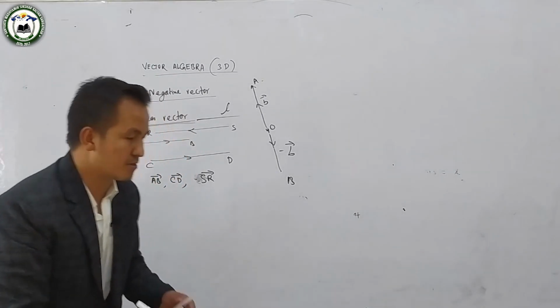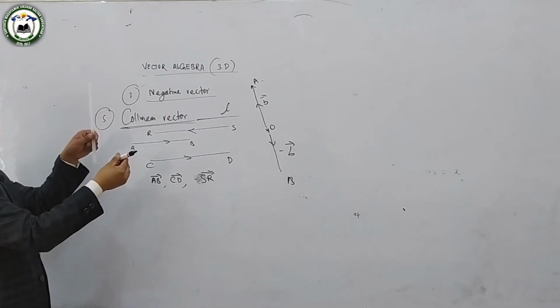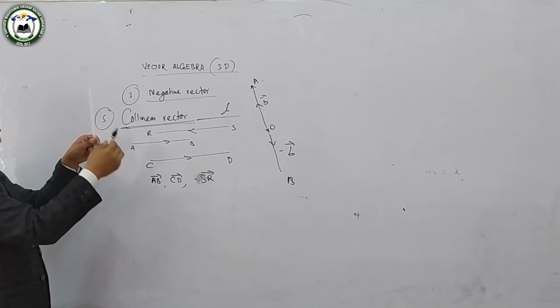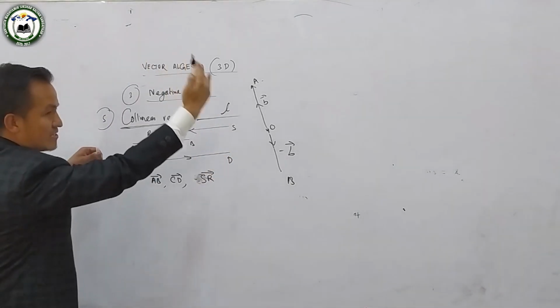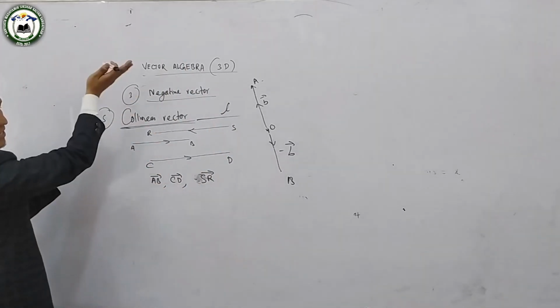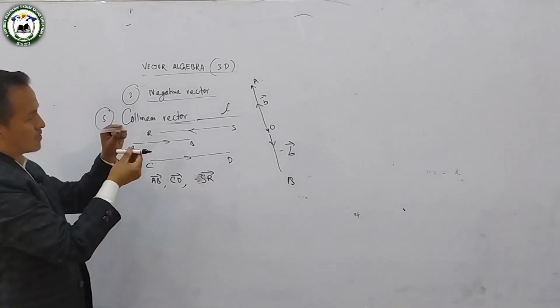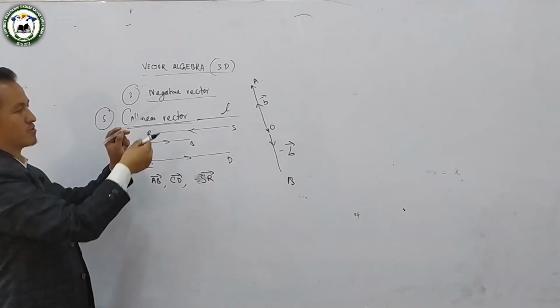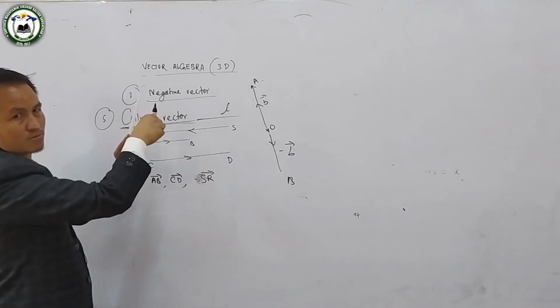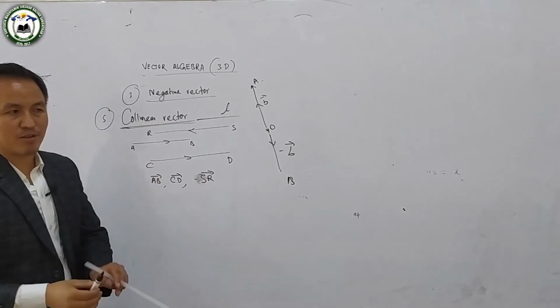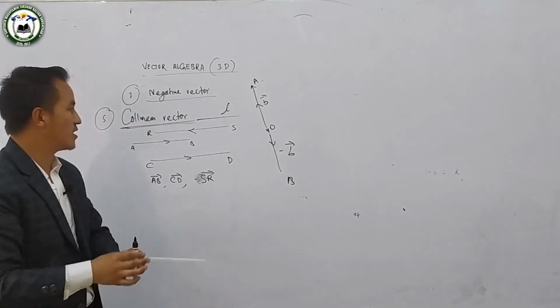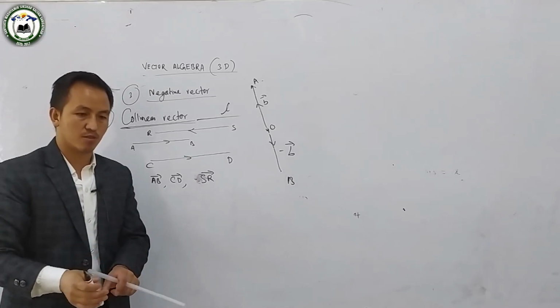Suppose your vectors are these vectors and these vectors. These two vectors are not collinear. They are not parallel, because this vector is parallel to a fixed line and this vector is parallel to another line. So for vectors, they should be parallel. They should be parallel to it. We are not concerned with direction, and not concerned with magnitude.